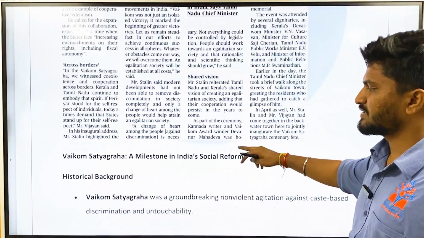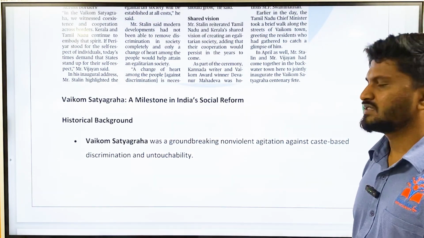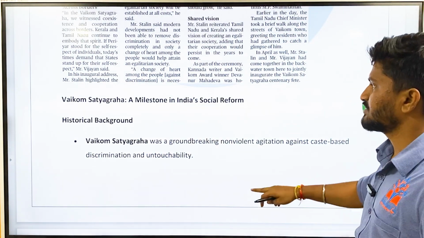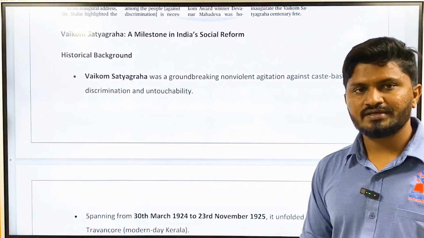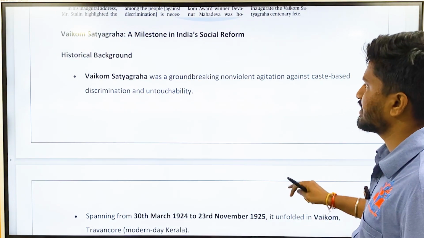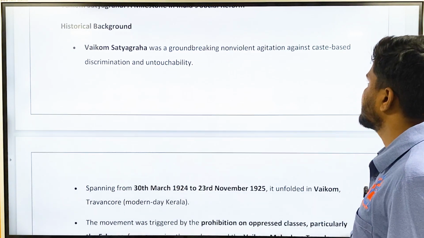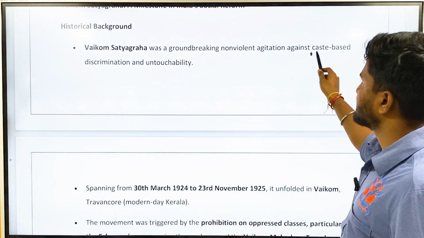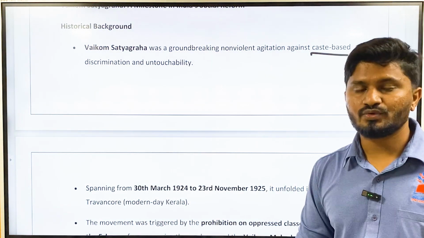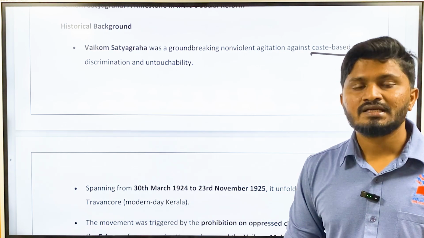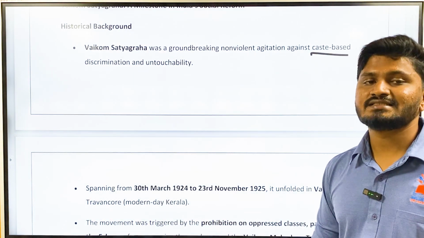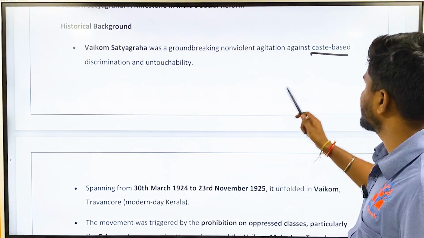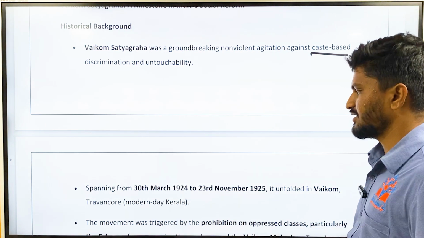Now, you will understand Vaikom Satyagraha, which is considered a milestone in social reforms in India. Historical background: Vaikom Satyagraha was a groundbreaking non-violent agitation against caste-based discrimination and untouchability. Okay, don't get confused. Vaikom Satyagraha is not against the British. Instead, it is a social reform movement. So it was against caste-based discrimination and untouchability.